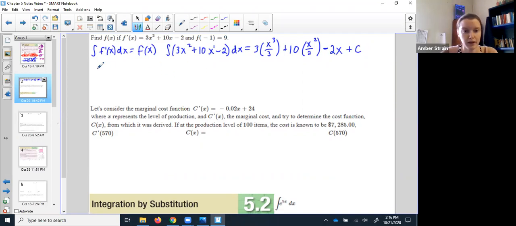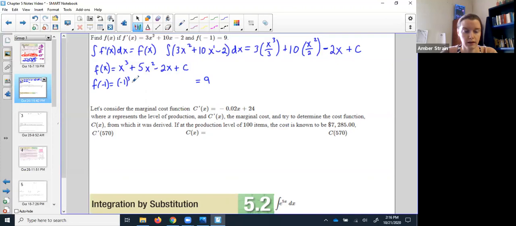Let me clean this up a little bit. And now so far I've got that f of x equals x cubed, 10 over 2 would reduce to 5x squared minus 2x, but still plus a mystery c. Okay, here we go. They gave us one more piece of information. They said if I plugged in a negative 1 to this function, it should come out to equal a positive 9. So let's give that a try.